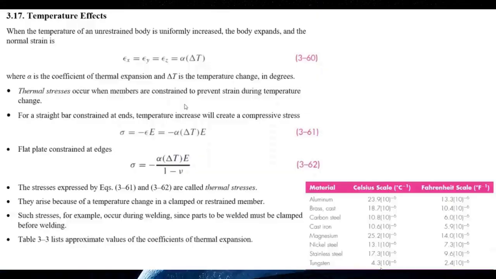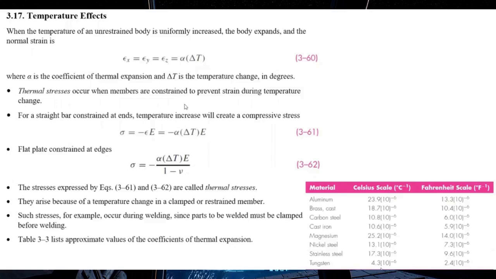When the temperature of an unstrained body is increased, there will be some thermal strains developed inside the material since the body expands. Why? Because please recall the definition of strain. Strain is deformation per unit length. When we increase the temperature, the object expands and there is some deformation. Therefore, there will be some strains developed inside the material. The type of the strain is the thermal strain.